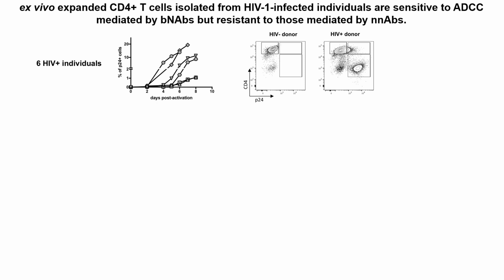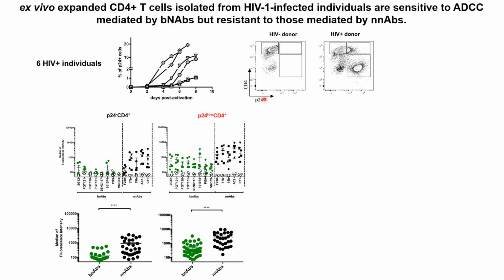To determine the capacity of broadly versus non-neutralizing antibodies to target productively infected cells in vivo, we isolated CD4 T cells from six chronically infected individuals, and upon activation were able to reactivate the endogenous virus as detected by p24 staining. Cells were then characterized based on CD4 and p24 expression, and they were stained by a panel of broadly versus non-neutralizing antibodies. As we observed for in vitro infection, cells that were CD4 positive, so either p24 negative or p24 low, were found to be significantly more recognized by the non-neutralizing antibody over the broadly neutralizing antibody.